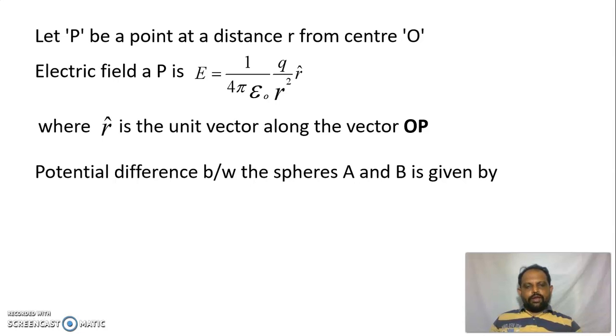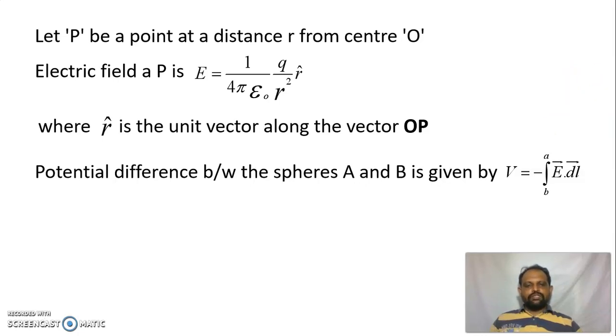So here we are bringing the unit positive charge from the point B to A. We know the expression for the potential difference: V is equal to minus integral from B to A of E dot dl. Here E is the electric field and dl is the displacement vector. We take the integral limits from B to A because we are bringing the charge from the point B to A.